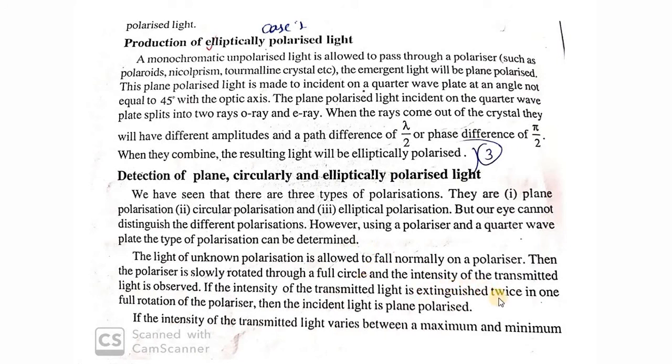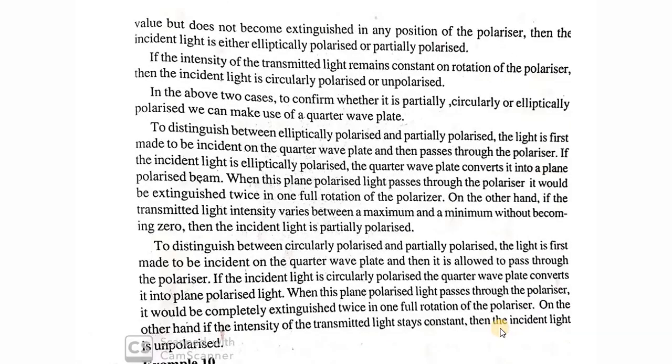So if we get maximum intensity twice and the light gets extinguished twice, that means the incident light is plane polarized. This is the first case. If the intensity of the transmitted light varies between a maximum and a minimum and it is never extinguished, it will be either partially polarized or elliptically polarized.